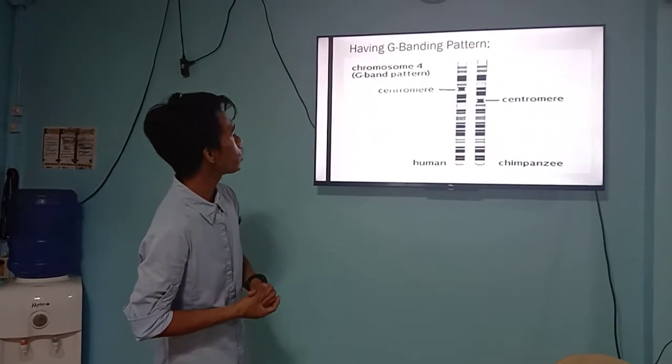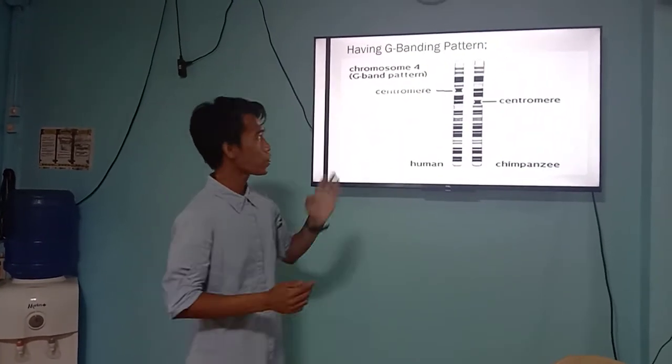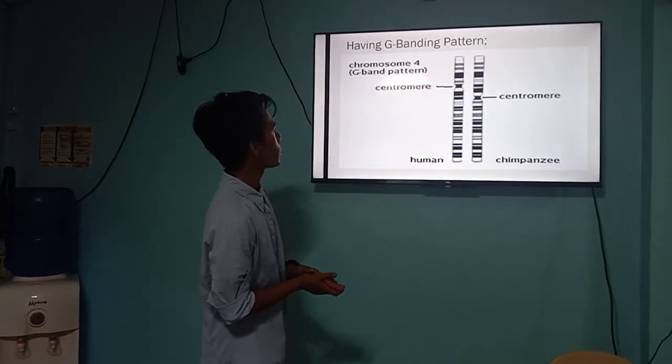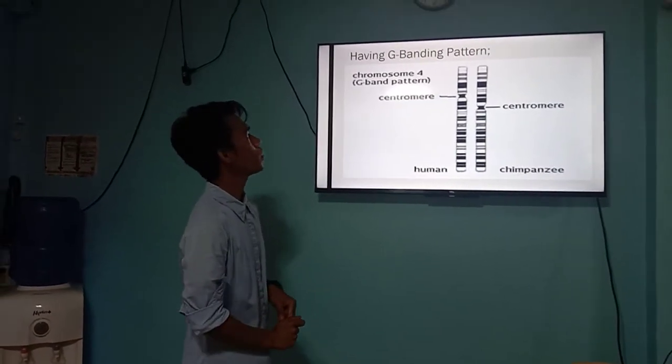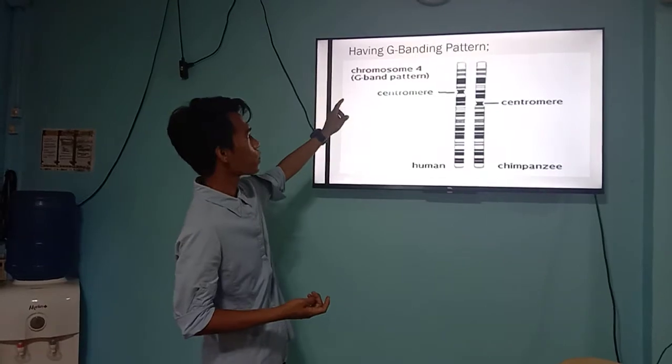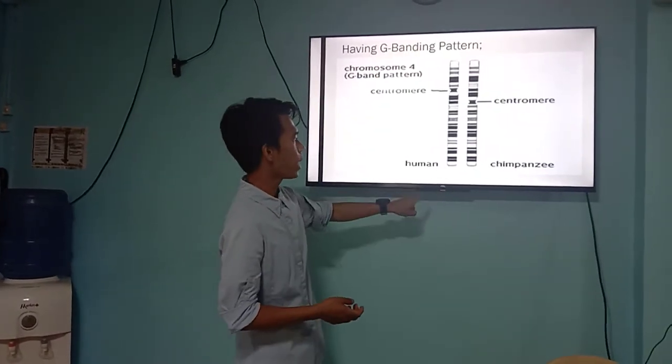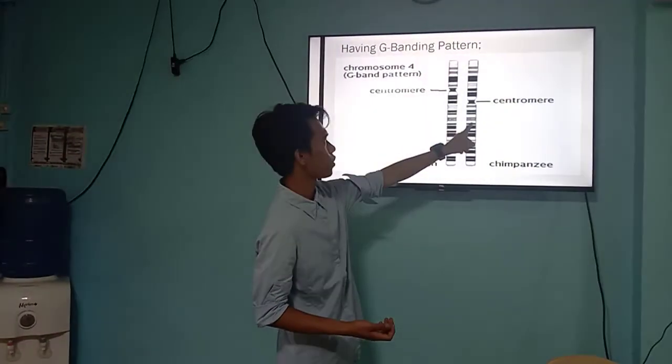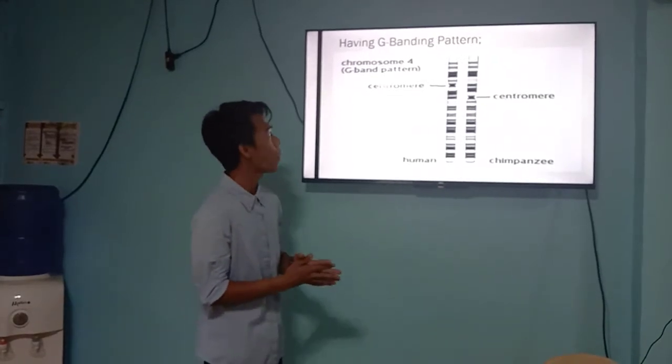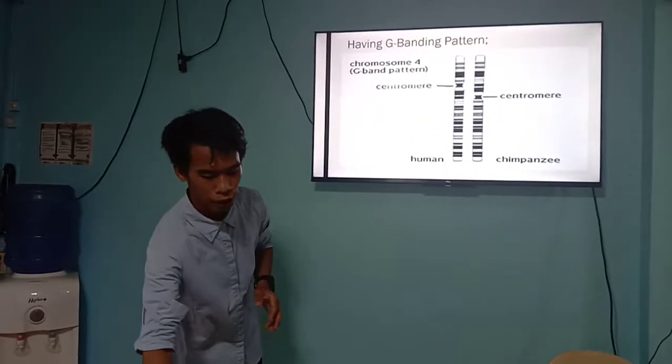Next is having a G-band pattern. As we can see, this illustration is a chromosome having a G-band pattern. First we have the centromere, the human and the chimpanzee, and the centromere also. So this is the chromosome having the G-banding pattern.